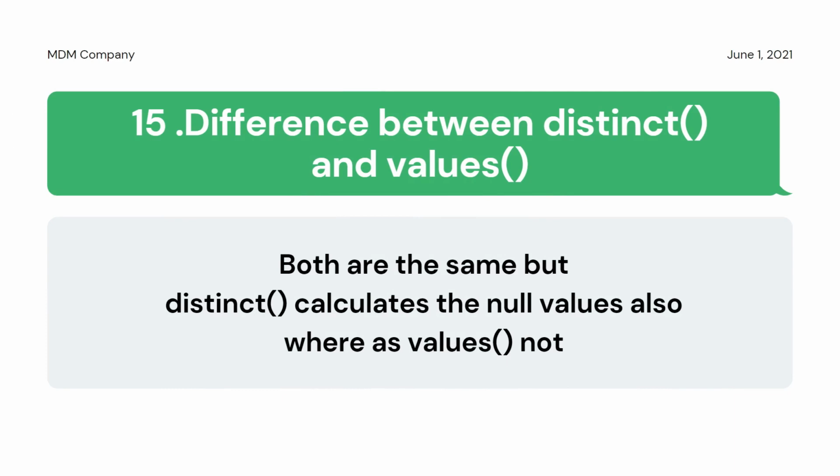Okay, so let's move to the next question. What is the difference between the DISTINCT DAX function and the VALUES DAX function? Remember, both are the same, but the only difference is that the DISTINCT DAX function calculates the null values, whereas the VALUES DAX function will not calculate the null values.